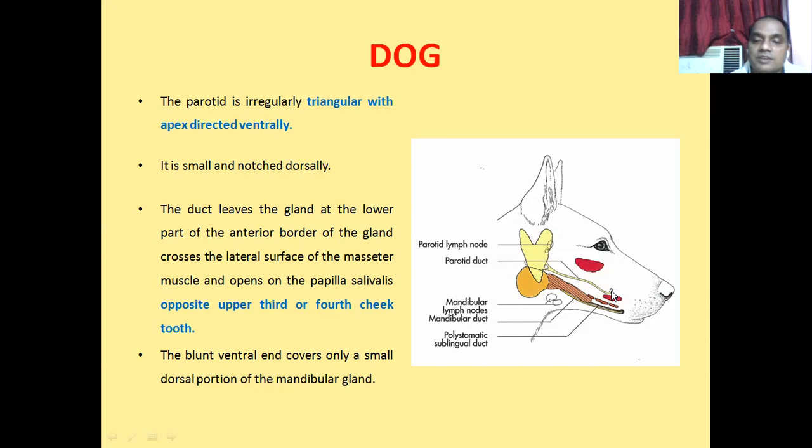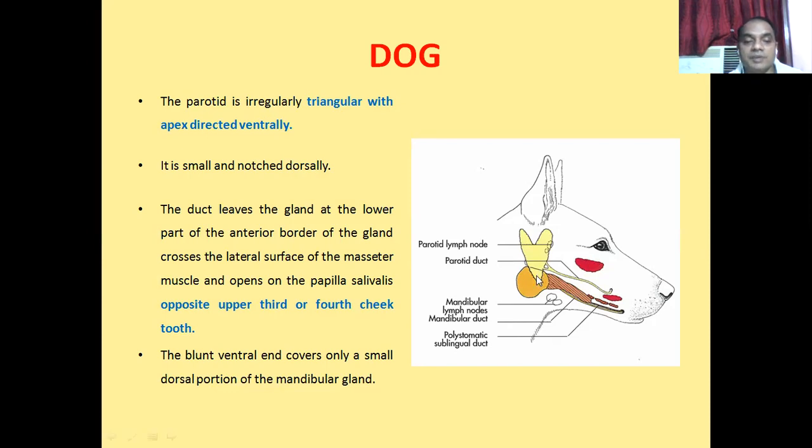That papilla salivalis is present in the buccal vestibule at the level opposite to the upper third or fourth cheek tooth. So in the dog, the papilla salivalis is situated opposite to the upper third or fourth cheek tooth.